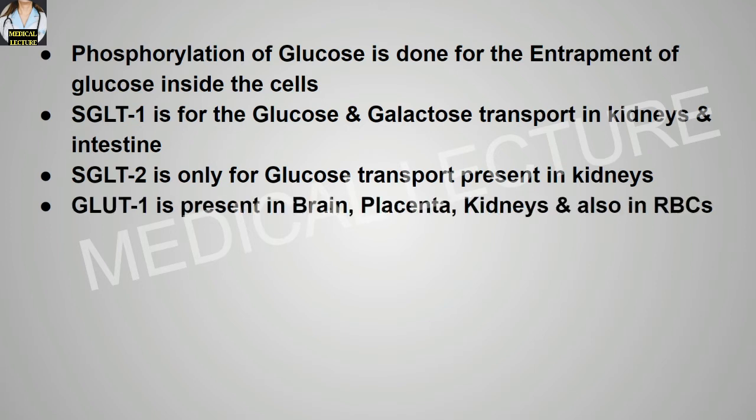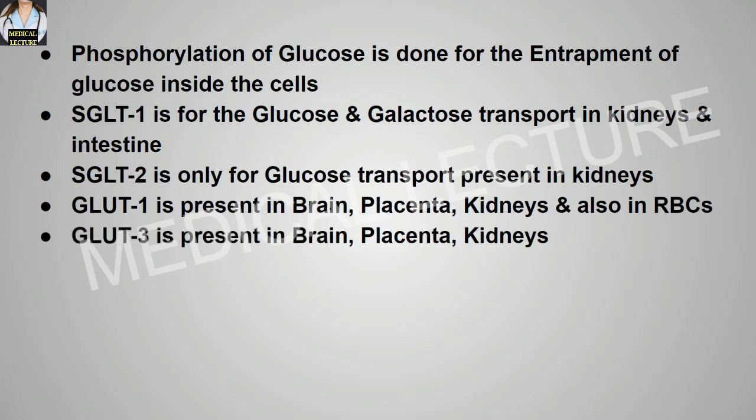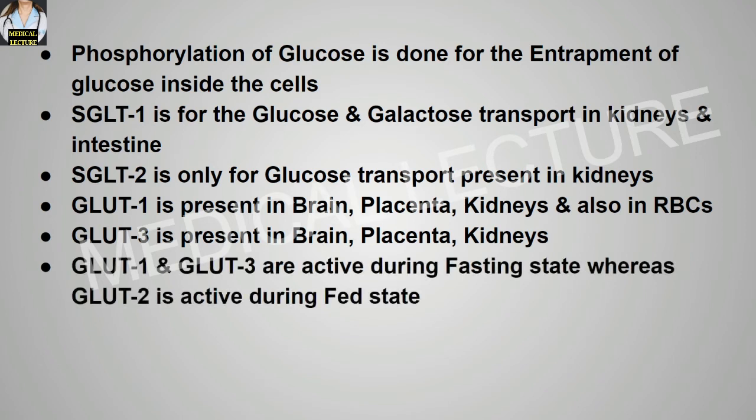GLUT1 or glucose transporter 1 is present in the brain, placenta, kidneys and also in the red blood cells. Glucose transporter 3 is present in the brain, placenta and the kidneys. Glucose transporter 1 and glucose transporter 3 are active during the fasting state, whereas glucose transporter 2 is active during the fed state.